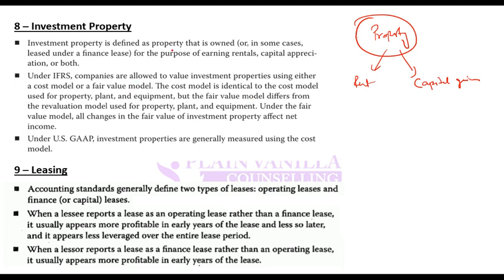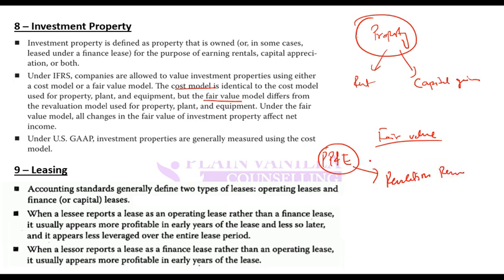And IFRS again says that this property can either be valued at cost model, or it can be valued at fair value. But one key difference is that if you record any other asset at fair value, where do you record changes in value? You record changes in value in revaluation reserve, right?